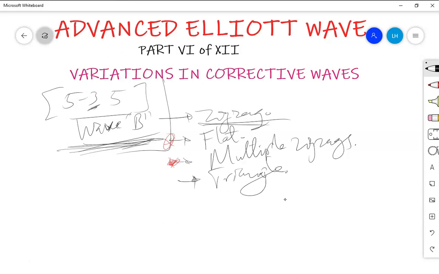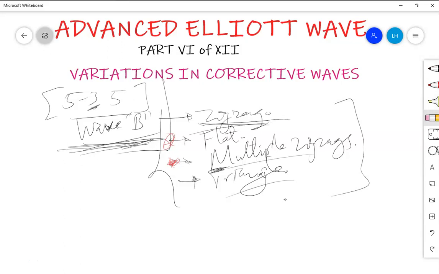I'm sure those Elliott practitioners are aware of this. Most of them have some awareness of having a triangle in wave B. But the other forms of variation here, having a flat or having multiple zigzags, are actually less common.